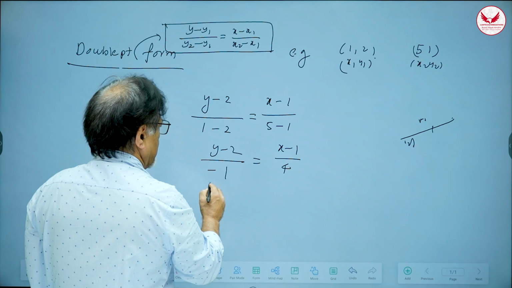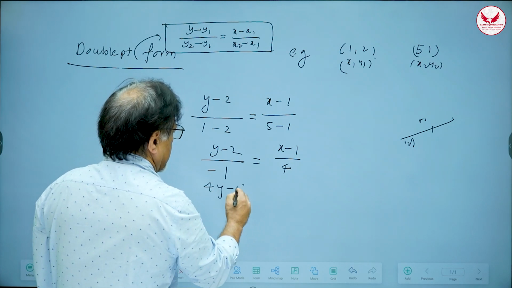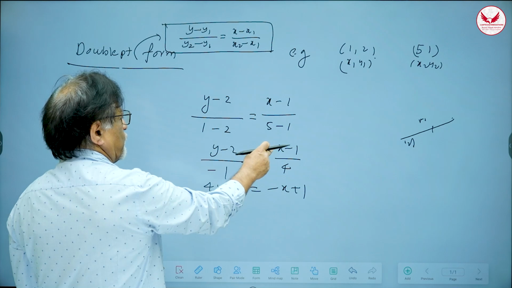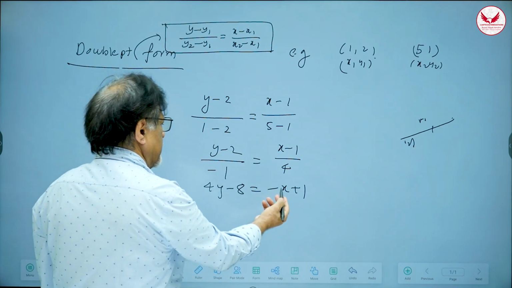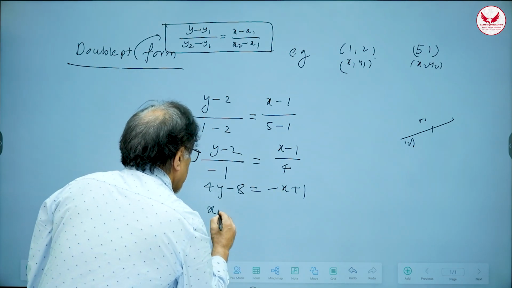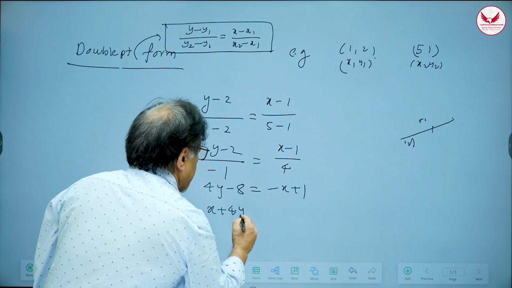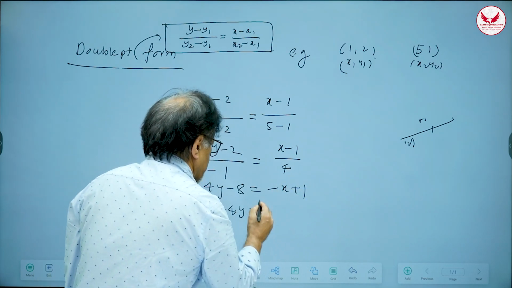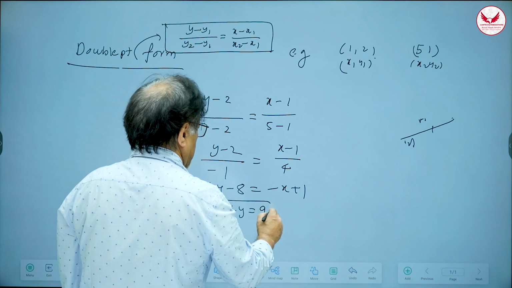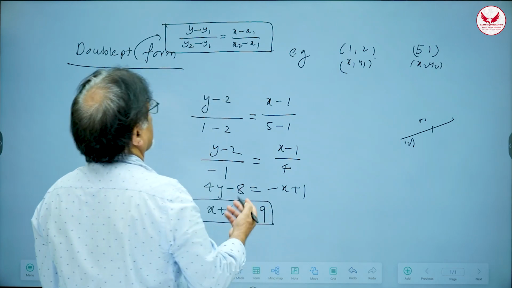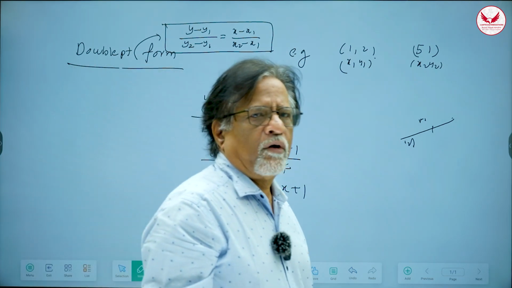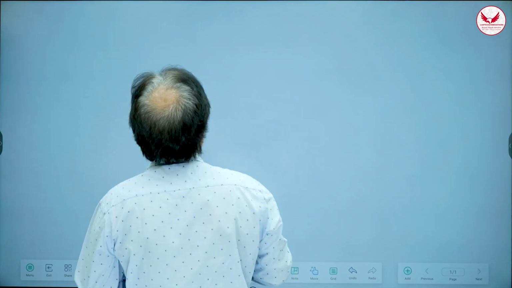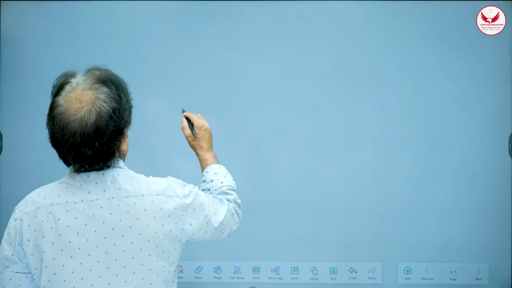Cross multiply. So, 4y minus 8 is equal to minus x plus 1. This minus goes here and it changes the sign. Bring this x on this side. So, therefore, x plus 4y. Bring this 8 on the other side. So, it becomes plus 8 and plus 1 becomes 9. So, x plus 4y is equal to 9 becomes the equation of the straight line. That is very simple. So, that is called double point form of equation of straight line.